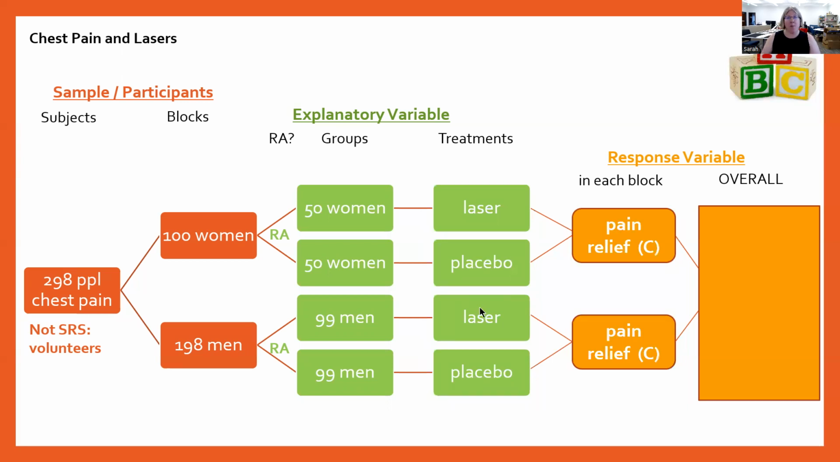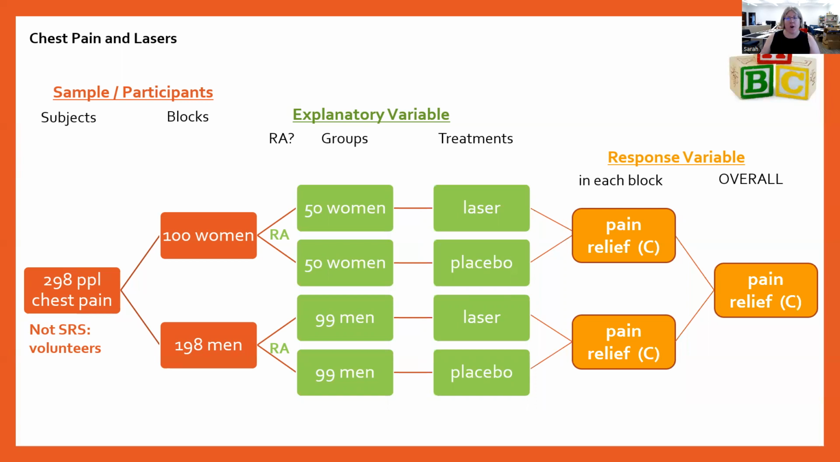Right, we'll compare the pain relief that people report for the women and for the men. And then we're going to see if there's an overall comparison here. So maybe more men felt like the placebo helped them than the women, or maybe an equal amount of men and women thought that the placebo had helped them. So again, we'll do that comparison at the end.